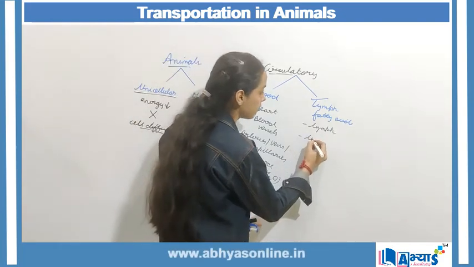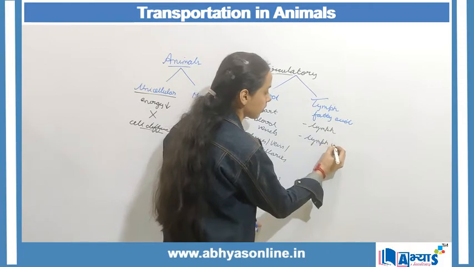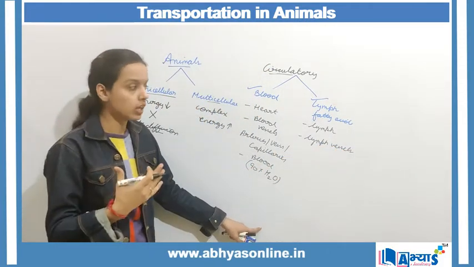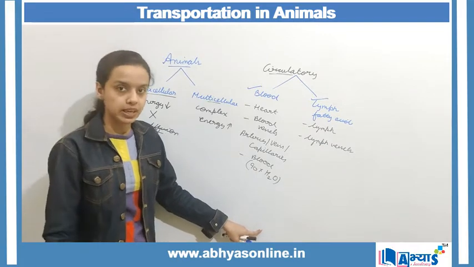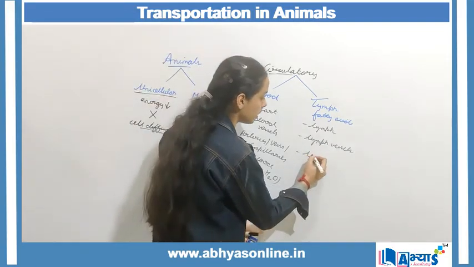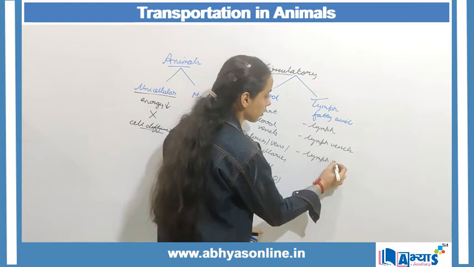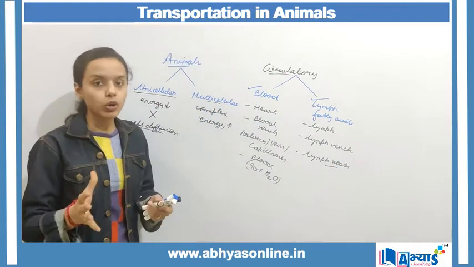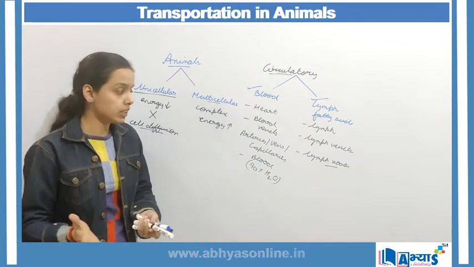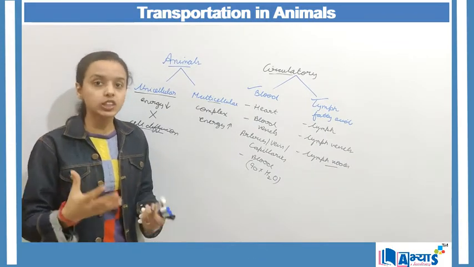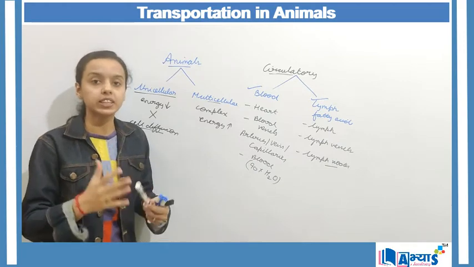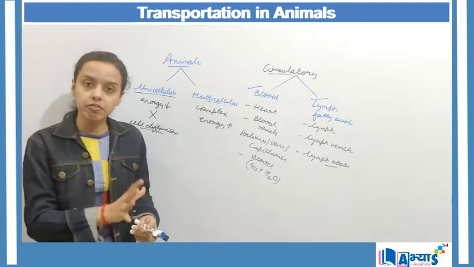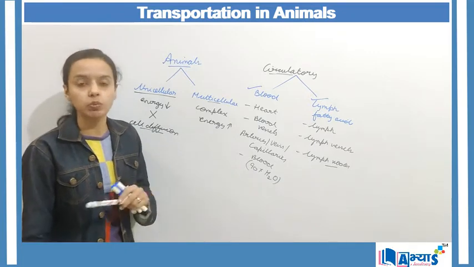Then we have lymph vessels. Lymph vessels are the tubes in which the lymph tissue flows and which have dissolved substances. And the third is the lymph node. So lymph nodes are basically the enlargement of the lymph vessels. When the lymph nodes are enlarged, that means that particular area has certain illness or certain infection. That is the main identification of various infections in the human body.